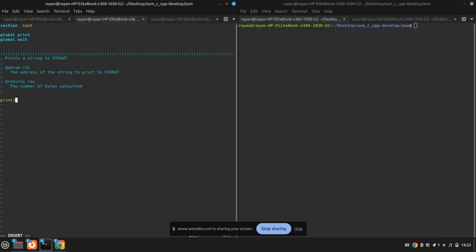Okay, and then we can actually define the print function. So we do print:. Now let's enter the print function. So we do push rbp, and we do mov rbp, rsp. This is essentially how you enter a function. Then what we do is mov r10, rdi, because that's the argument.